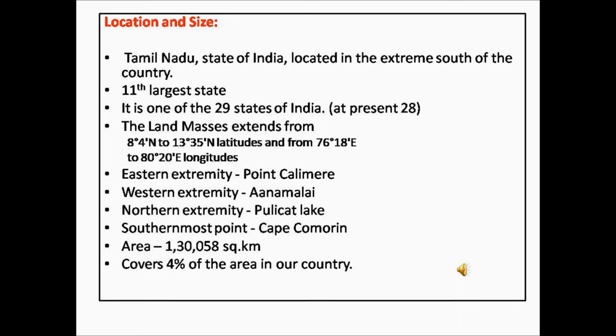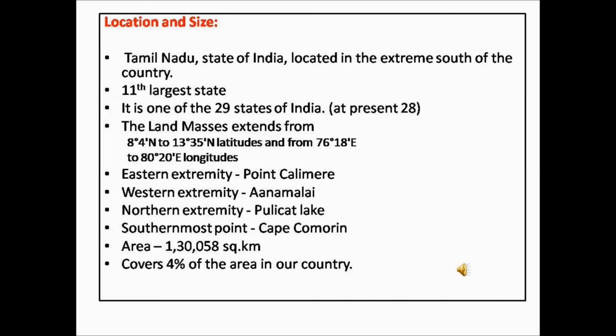So the vertical lines that you see on the globe or in the map are the imaginary lines called the longitudes. Likewise, the horizontal lines are called the latitudes. So these longitudes and latitudes together help to locate a place on the map.